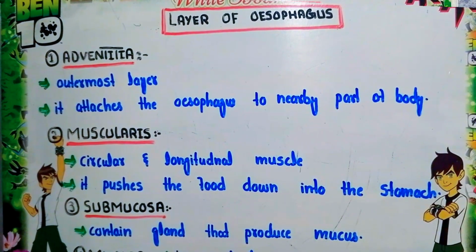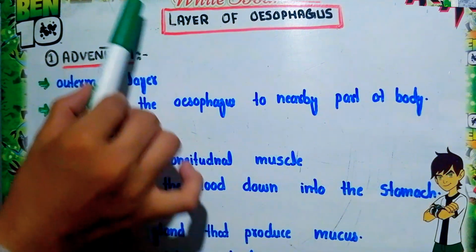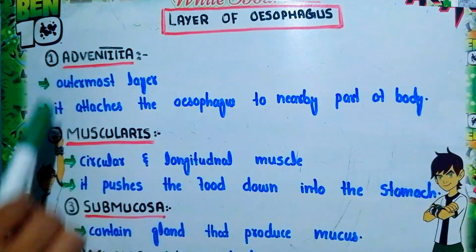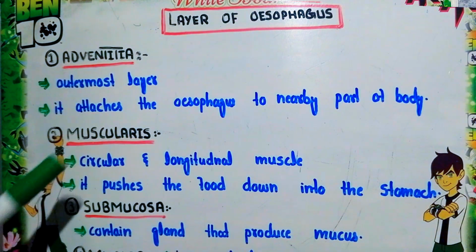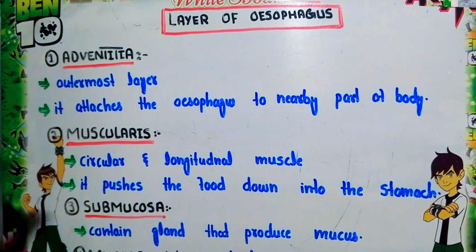Now the next one is about the layers of the esophagus. When we cross-section the esophagus, there are four types of layers present. The outermost layer is called adventitia. Inner to this adventitia, the muscularis layer is present. Inside the muscularis, the submucosa is present, and the innermost layer is called mucosa. So basically the esophagus possesses four layers: the outermost is adventitia, inner to the adventitia is muscularis, then submucosa, and the inner one is the mucosa layer.